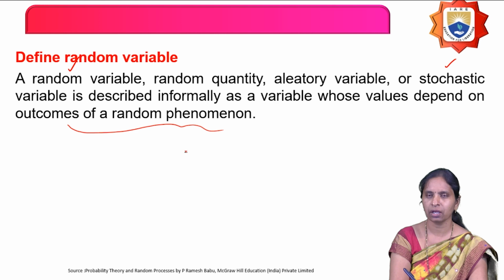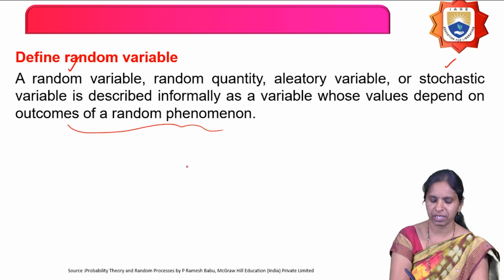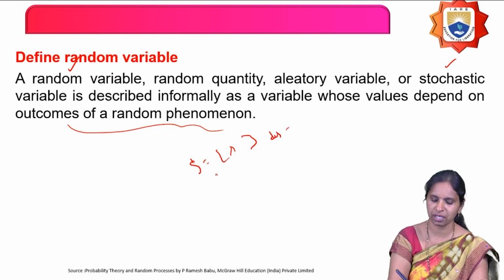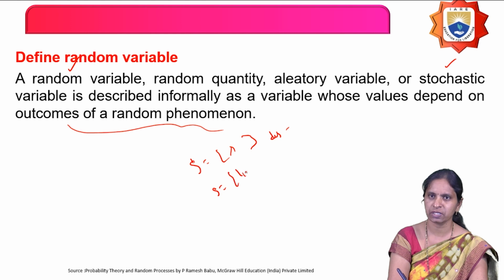In simple words, a random experiment has been conducted. What is a random experiment? An experiment where the outcomes are known, but you cannot predict the exact outcome. That is called a random experiment. Now, what is a random variable? When we conduct the random experiment, you get the sample space. The sample space may consist of numbers, or it may be descriptive in nature. For example, when I roll a die, the sample space is 1, 2, 3, 4, 5, 6.